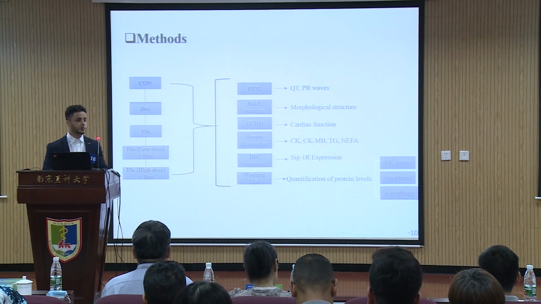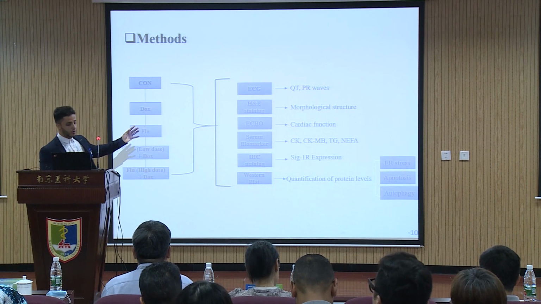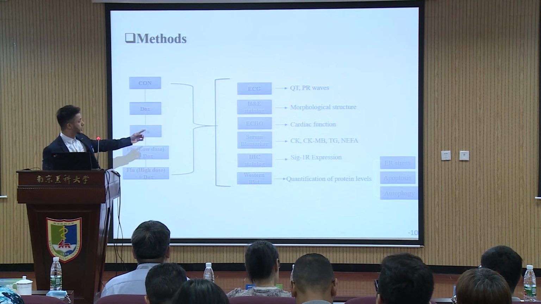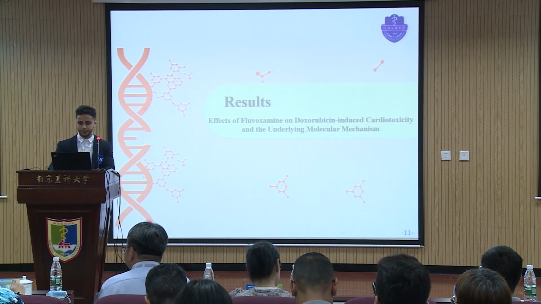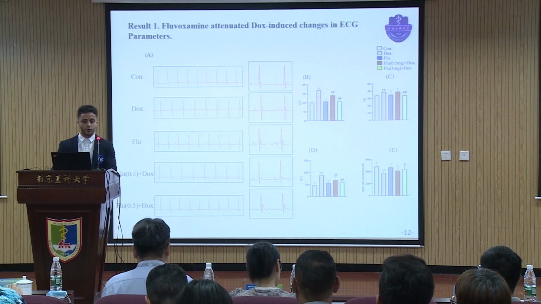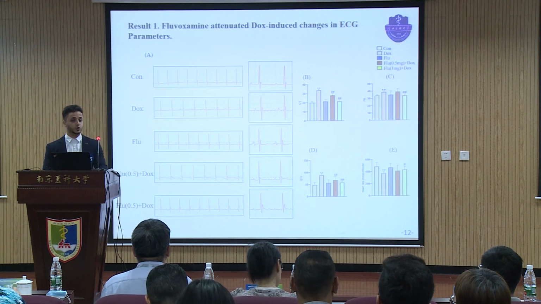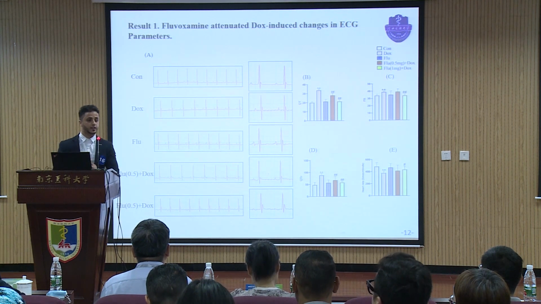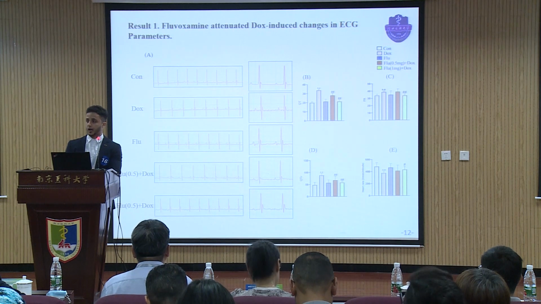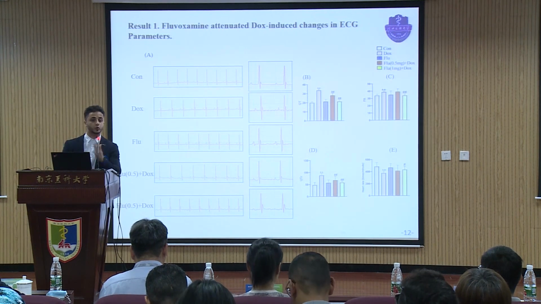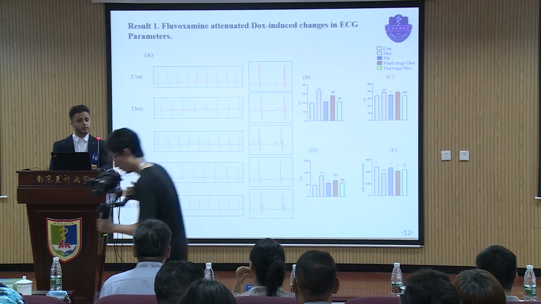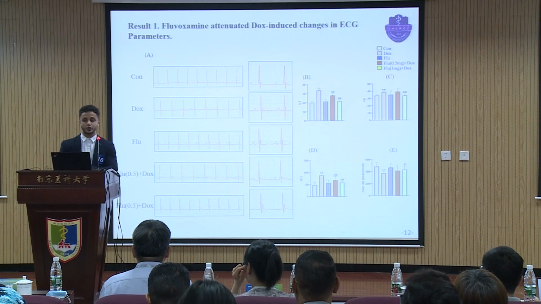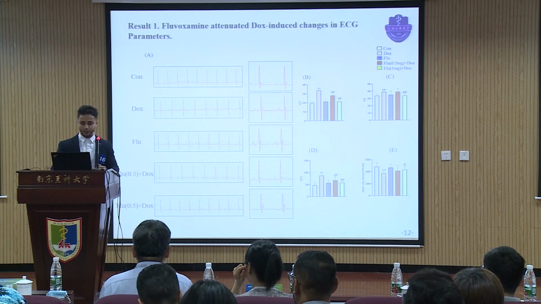For the method, our animal experiment includes 5 groups, and our methods were ECG, HE staining, echo, serum biomarkers, IHC staining, and Western blot analysis. For the results, first we need to know whether Fluvoxamine plays a role against the Dox-induced change in the ECG parameters. Our ECG results show that the QT, PR, and QTc intervals were increased in the Dox group, but the heart rate was decreased compared to the control group, while co-treatment with Fluvoxamine restored these changes. This indicates that Fluvoxamine attenuated the Dox-induced ECG parameter changes.